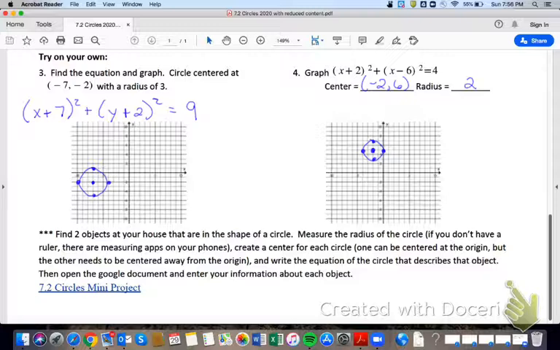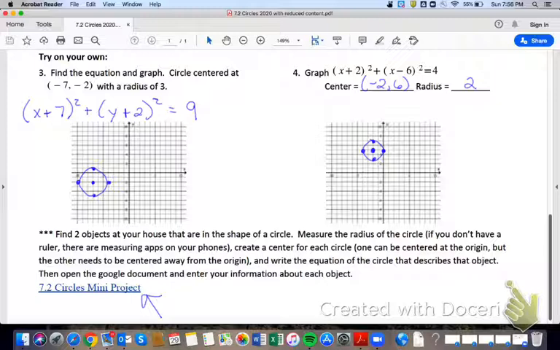Once you've done that, I want you to create a center for each of your circles. One of your centers can be centered at the origin, but the other one needs to be centered away from the origin. You get to pick whatever you want. Then write the equation for the circle that describes that object. The next thing you're going to do is open the Google Doc that's right here and enter your information about each object.